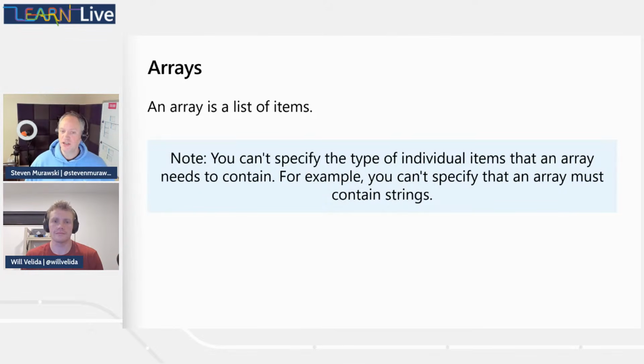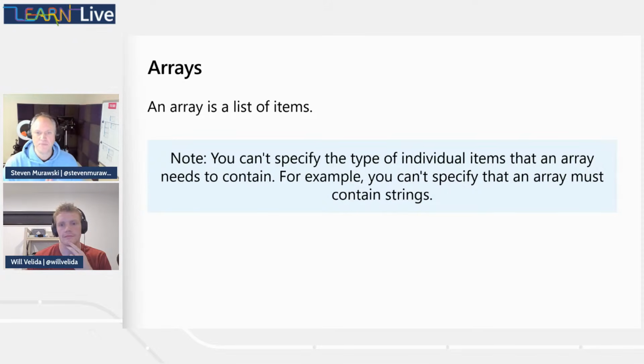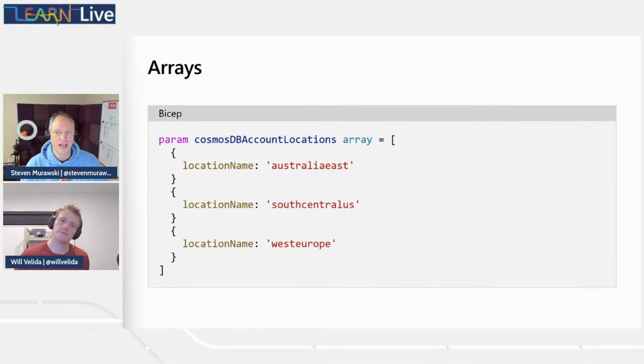And since we can't say what belongs in that list, we really need to make sure that we lean on our naming convention and some of the other features in Bicep to help the user of our template really find the right thing to go in there, right? And so we might have an array of objects, right? So think about, if we take a look at an example on the next slide of locations for Cosmos DB, we might want to have an array of objects here. The downside is nothing's telling me that this array needs to contain this particular data type. So just something to be aware of and something to be a little cautious about.